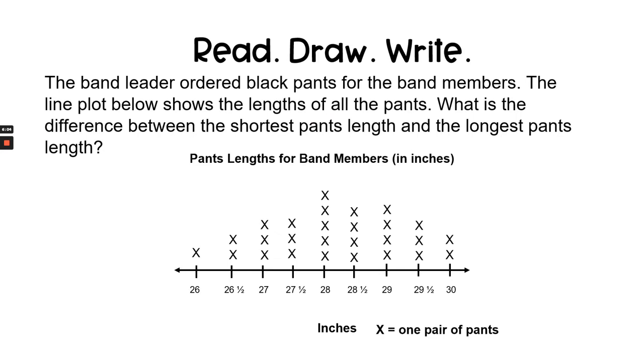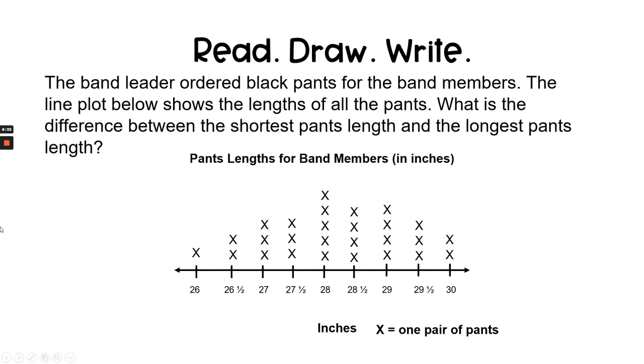Now it's time for our read, draw, write question. We'll read the question, draw out our answer, and then write sentences to describe how we arrived at our answer. The band leader ordered black pants for the band members. The line plot below shows the lengths of all the pants. What is the difference between the shortest pants length and the longest pants length?